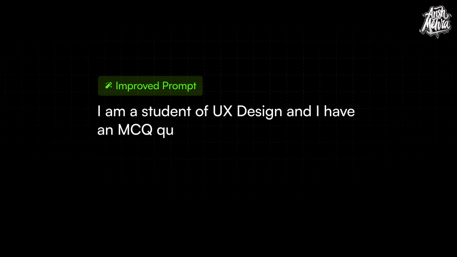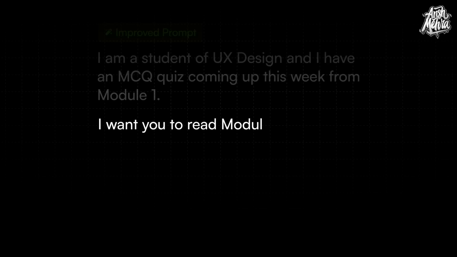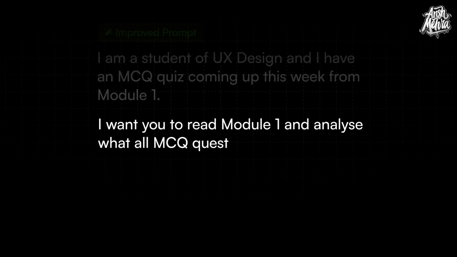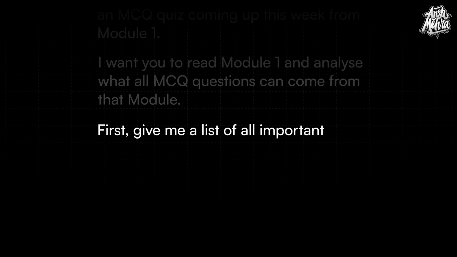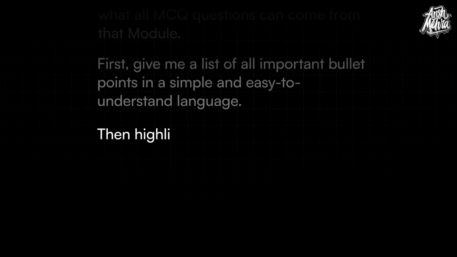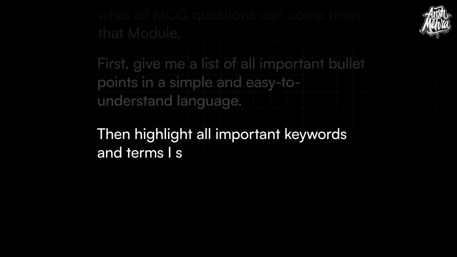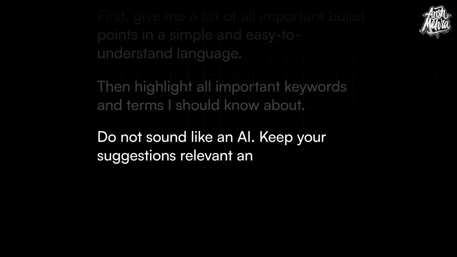I am a student of UX design and I have an MCQ quiz coming up this week from Module 1. I want you to read Module 1 and analyze what all MCQ questions can come from that module. First, give me a list of all important bullet points in a simple and easy to understand language. Then highlight all important keywords and terms I should know about. Do not sound like an AI. Keep your suggestions relevant and to the point.